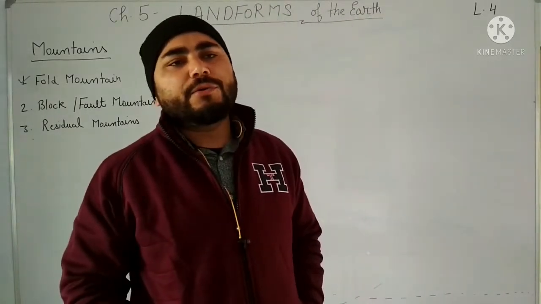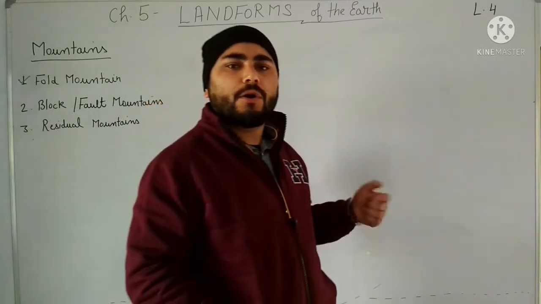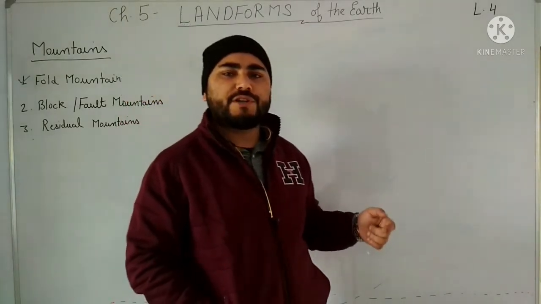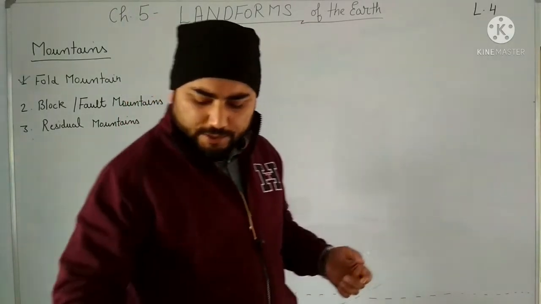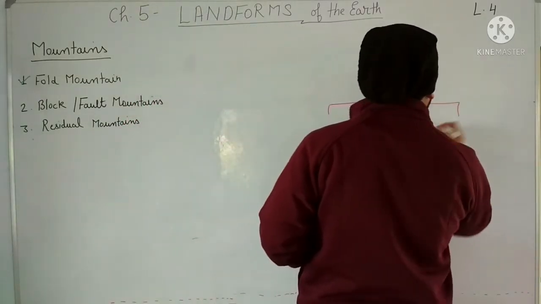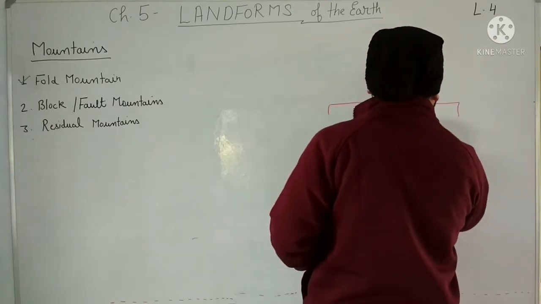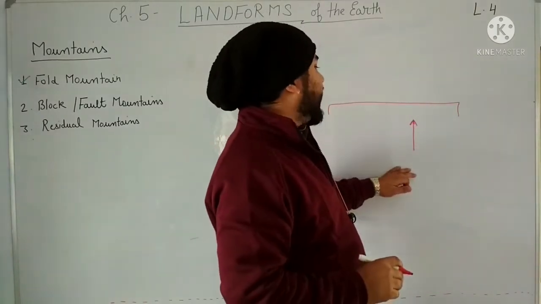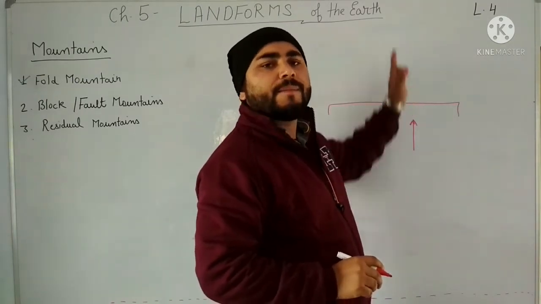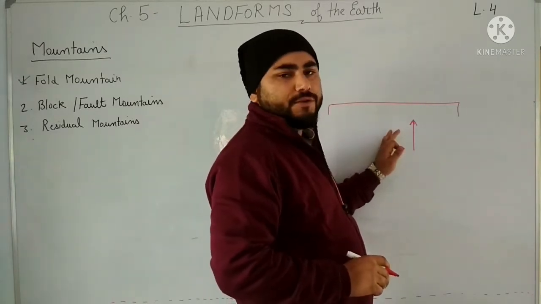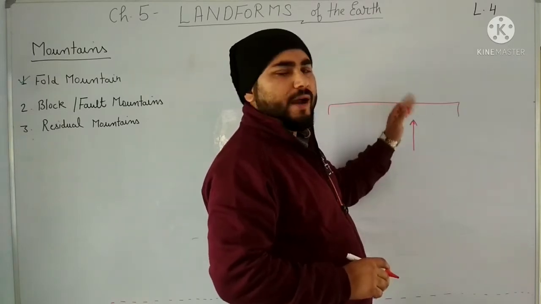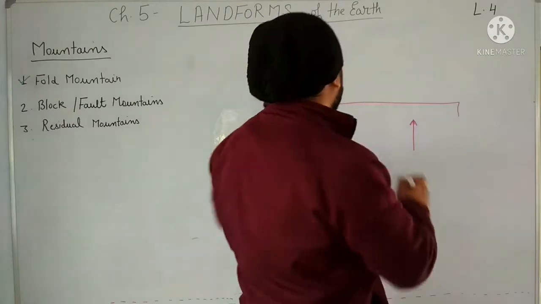And I have told you that the formation of the fold mountains is called orogeny, right? And the formation of the block mountains and the continents is called epirogeny. Why epirogeny? Because here the entire land mass is getting uplifted. And how is it uplifted? It is getting uplifted by a force which is applied vertically upward, and this force was endogenic force. It was from inside the earth. The pressure was being exerted from inside the earth, and that is why the entire land mass was uplifted.